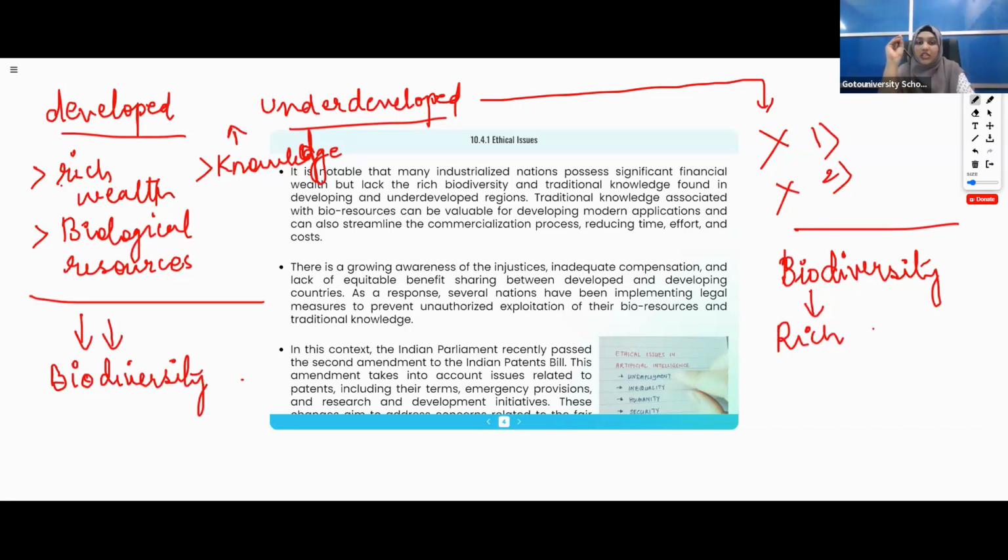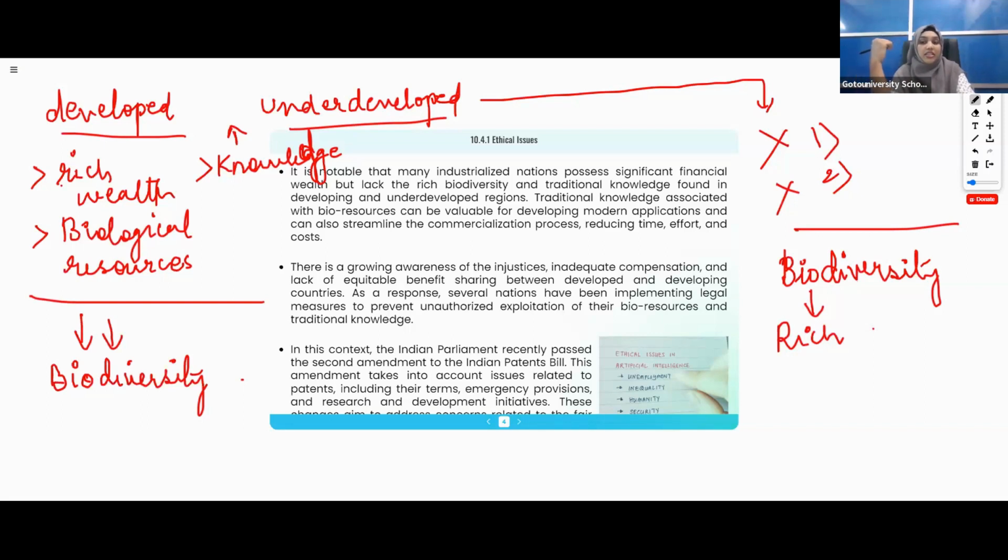Traditional knowledge associated with bioresources can be valuable for developing modern applications and can also streamline the commercialization process, reducing time, effort, and cost. Just now what I explained, this is the same point. They have the wealth, resources, knowledge. Here we do not have the wealth, resources, knowledge; we have a rich biodiversity.